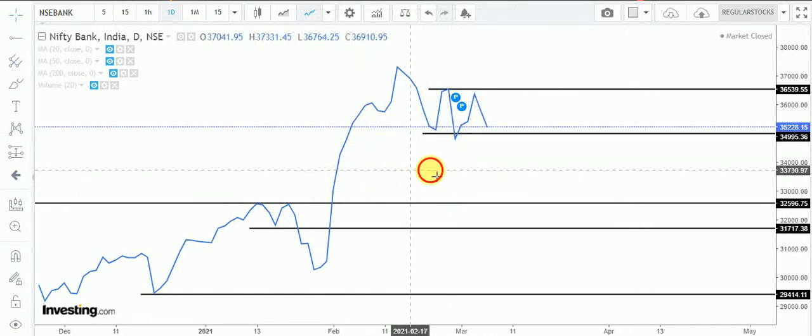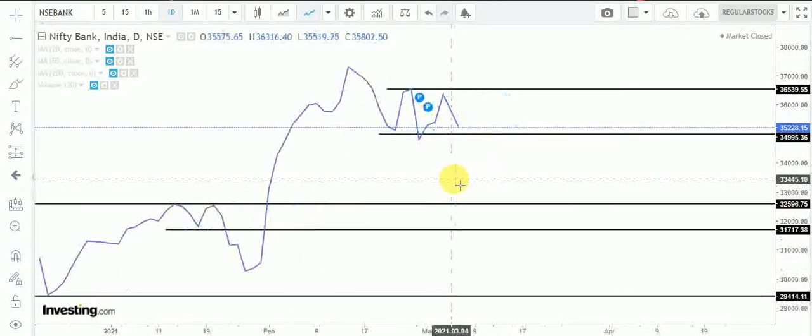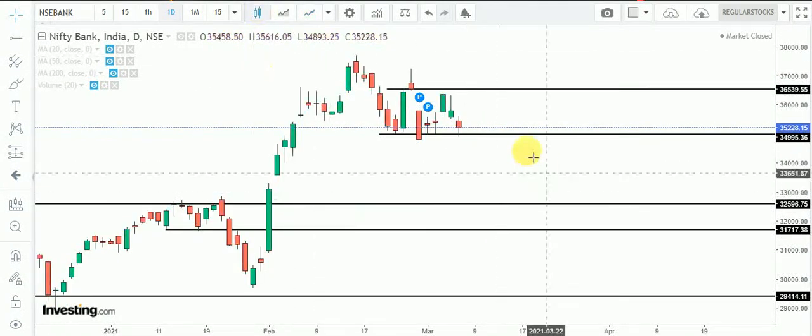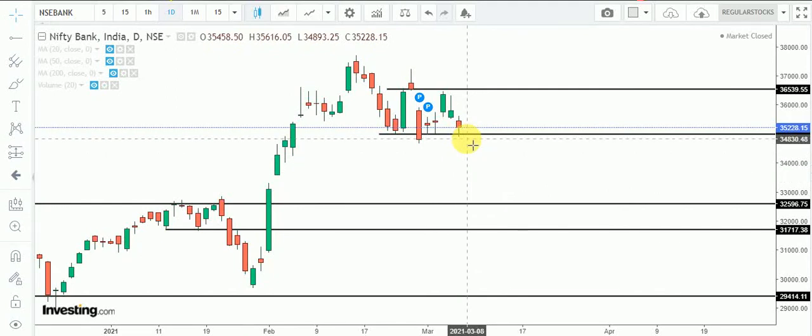Again, if you see the Bank Nifty daily chart, Bank Nifty is also trading in a neutral zone, but right now it is trading at a support level. So we can say that Bank Nifty is weaker than Nifty 50 on the daily chart. That means banking stocks are showing profit booking and other stocks are showing strength. So that's why Nifty 50 is falling less and Bank Nifty is falling more than Nifty 50.